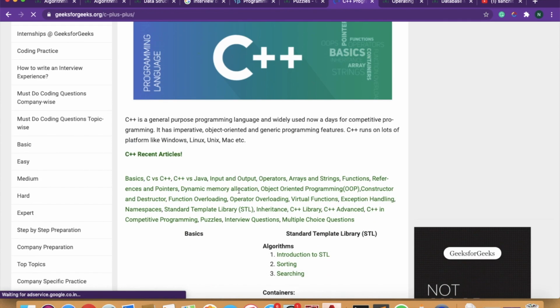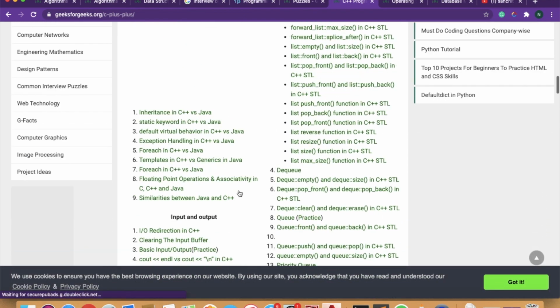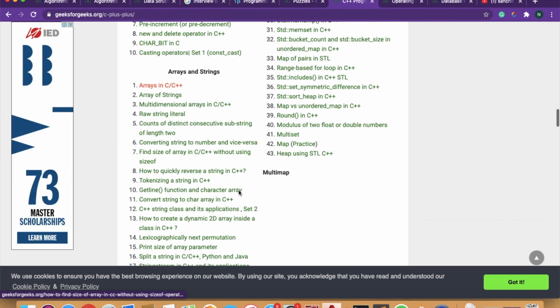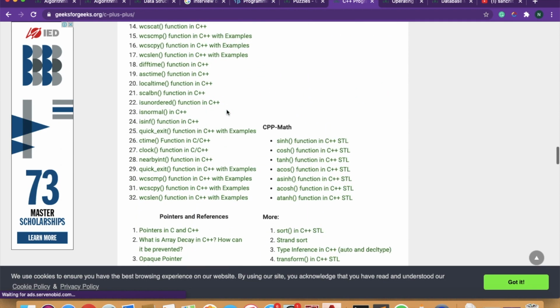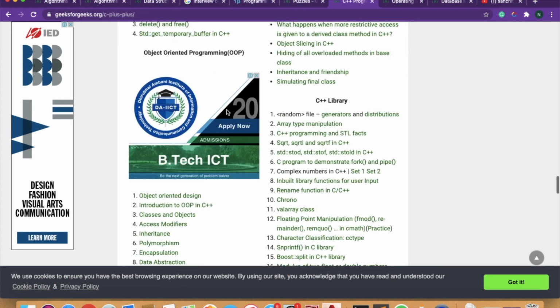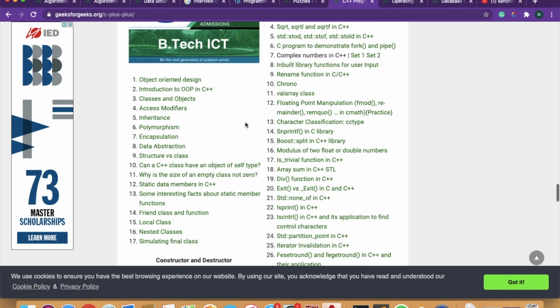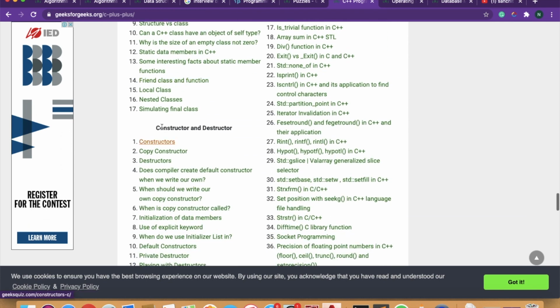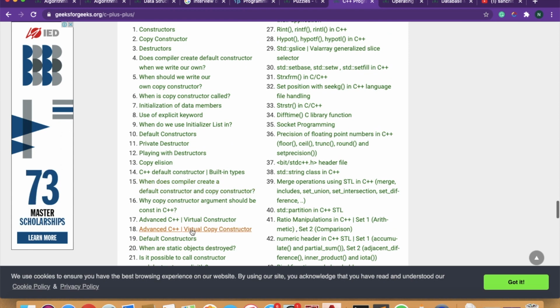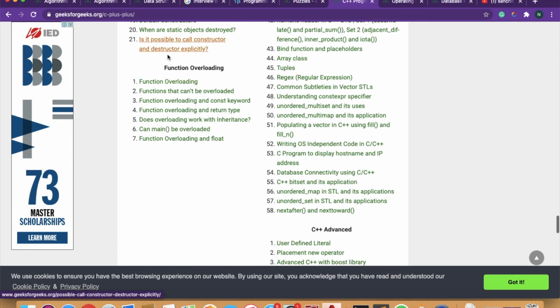And in C++, you need to scroll down first, and then you will come to this. See, here we have object oriented programming. So what you need to cover in this part: constructor and destructor, quite important. Function overloading, quite important.